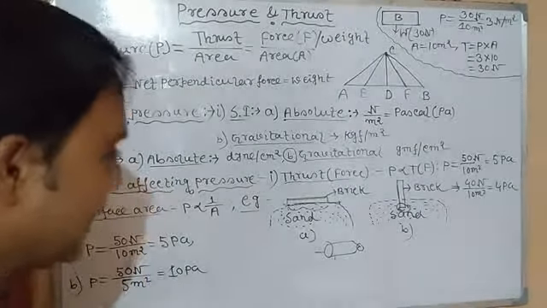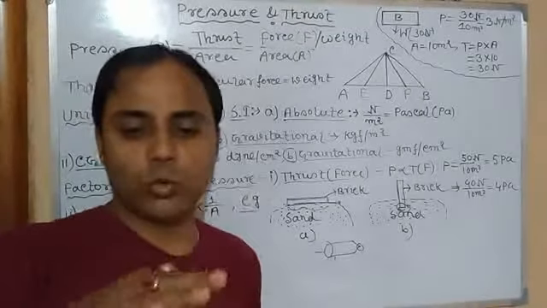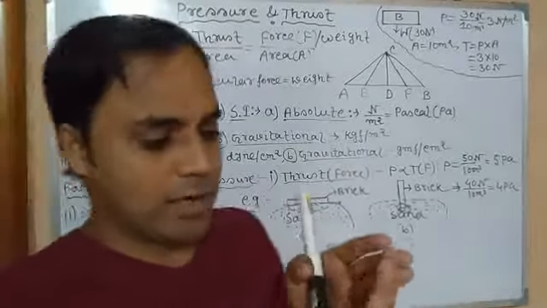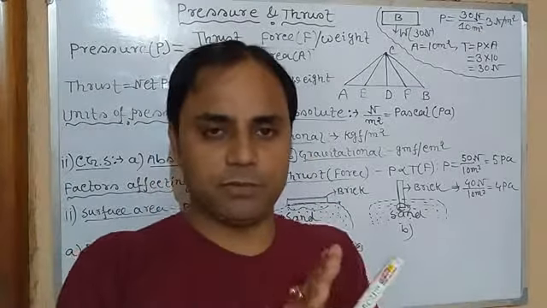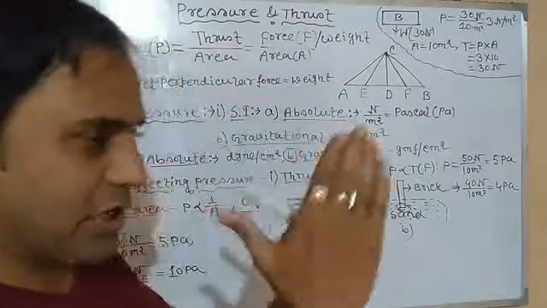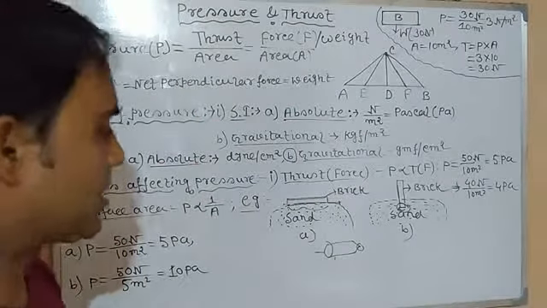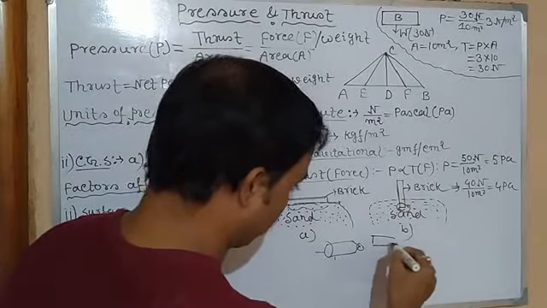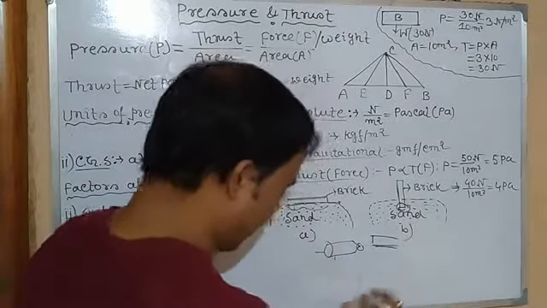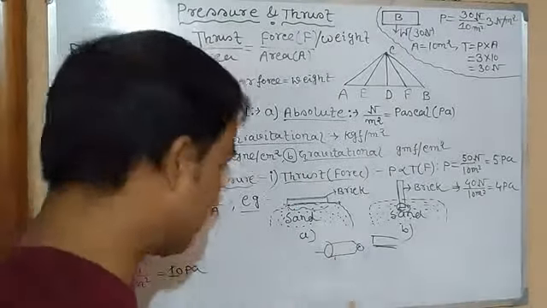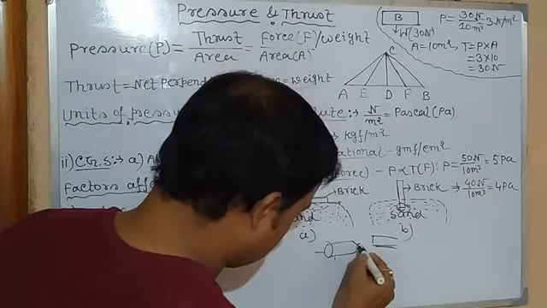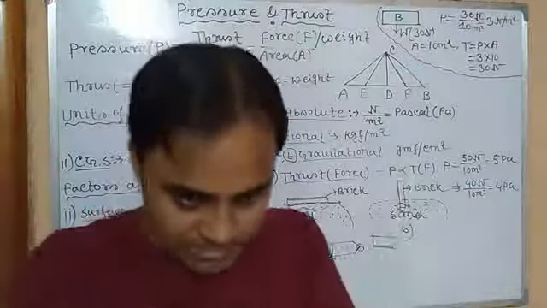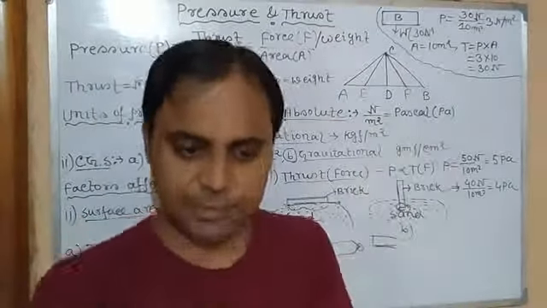Again, you can see the two blades. In case of a knife, one edge, one surface is generally blunt, the other is very sharp.